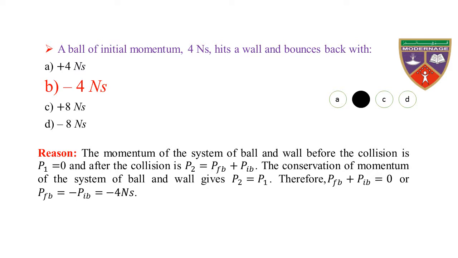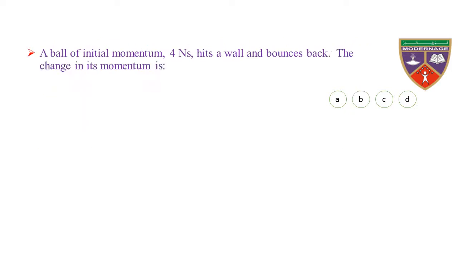Therefore, PFB plus PIB is equal to 0, or PFB is equal to minus PIB, which is equal to minus 4 Newton seconds. Hence, the momentum of the ball after collision is minus 4 Newton seconds.